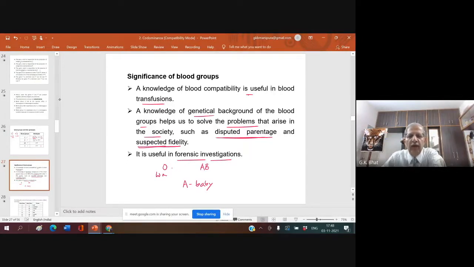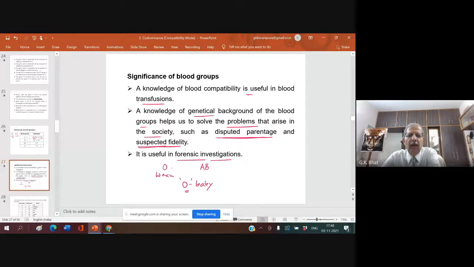Okay, I'll make it different: an O group baby. The woman complains that an AB group person is the father of the O group baby. As a student of genetics, what is your verdict?